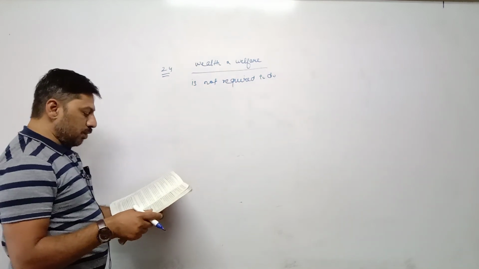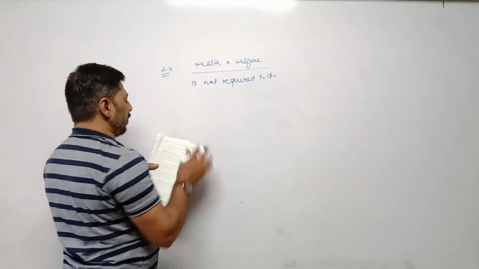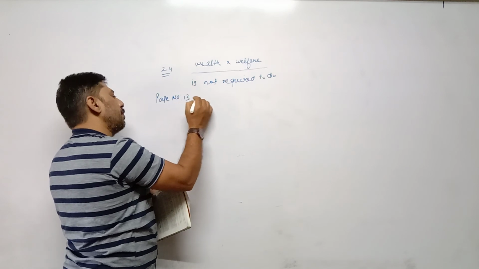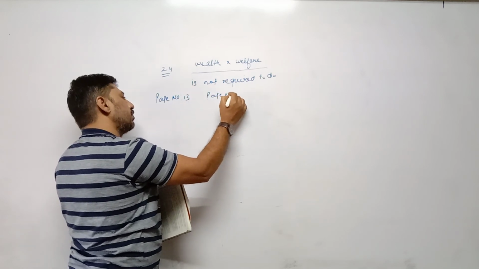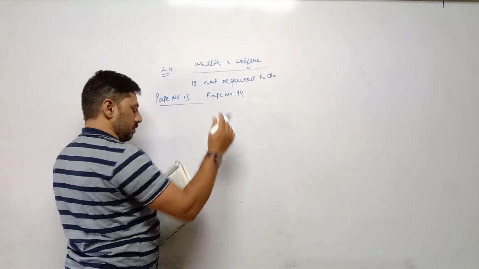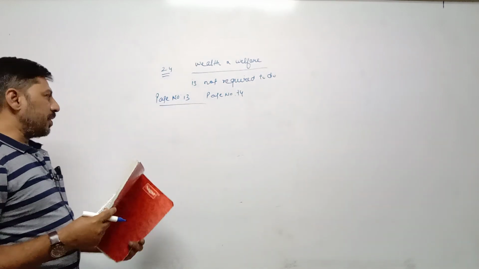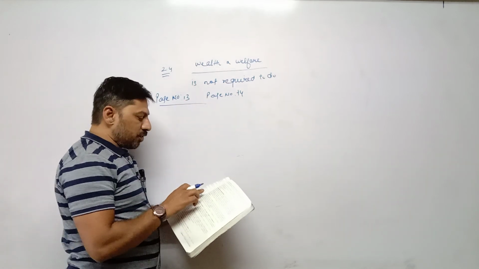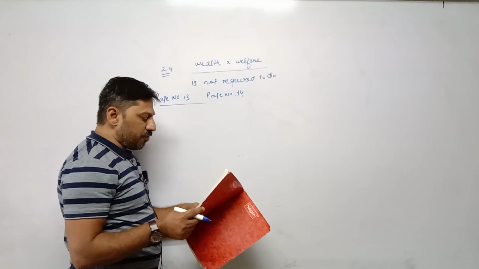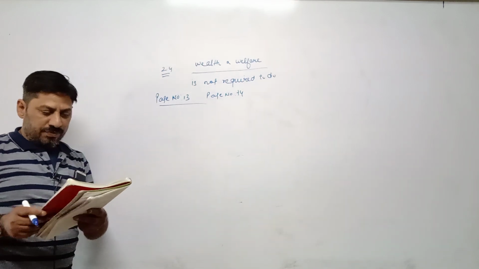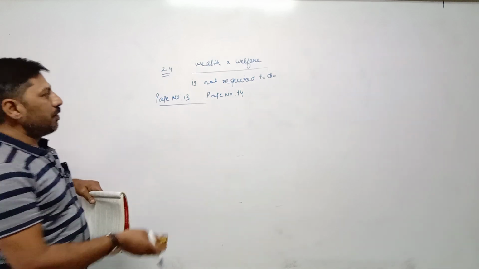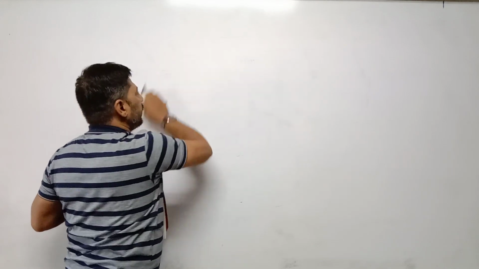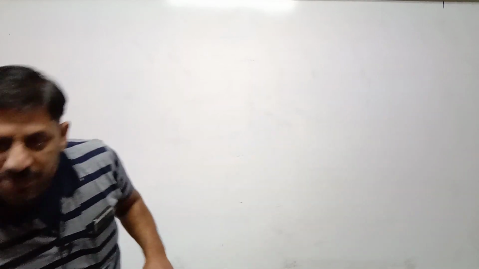Then 2.5, means directly you have to do factors of production. The topics which are given on page number 13 and page number 14, you are not required to do. Directly you have to do factors of production. Next topic is factors of production. We will do it in the next lecture. So once again, wealth and welfare, page number 13 and page number 14, is not required to do. Now the new topic we will do in the next lecture, factors of production.